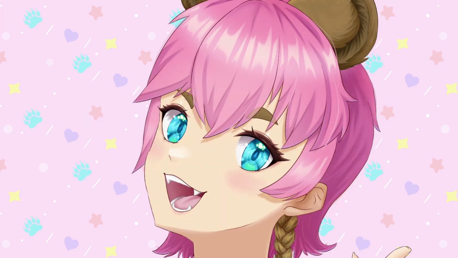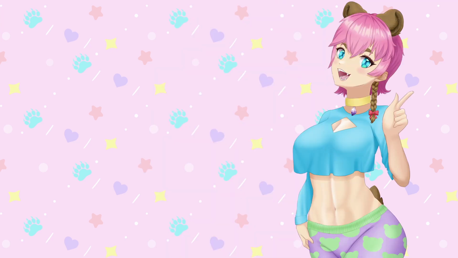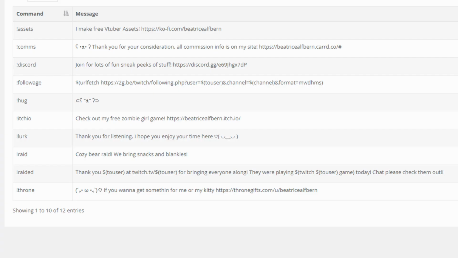If someone raids you, you can personally thank them for the raid instead of just using the shoutout function on Twitch. While it's not too complicated overall, here are some of my commands to show specifically what you can do.